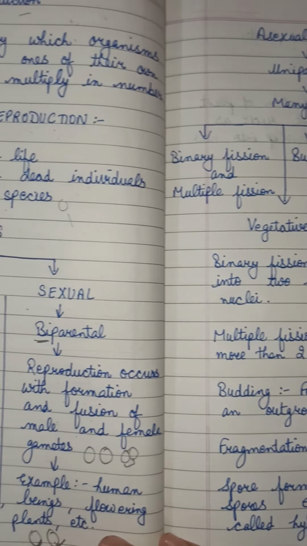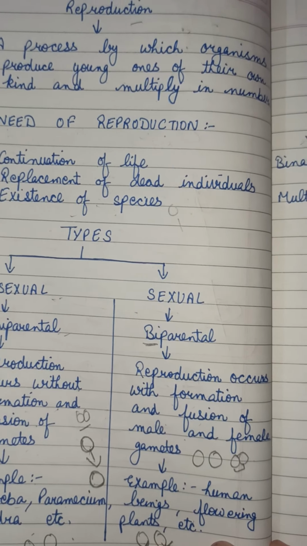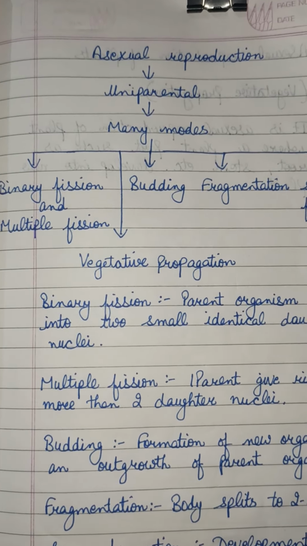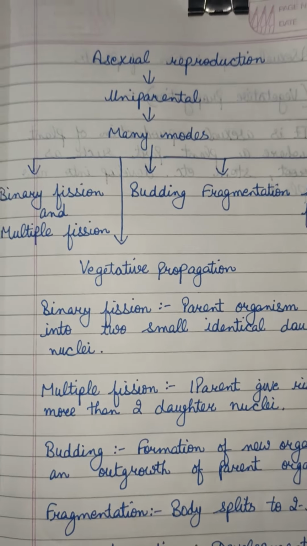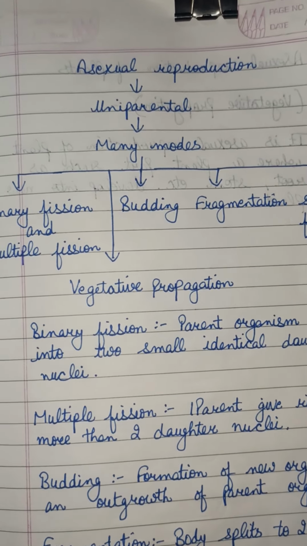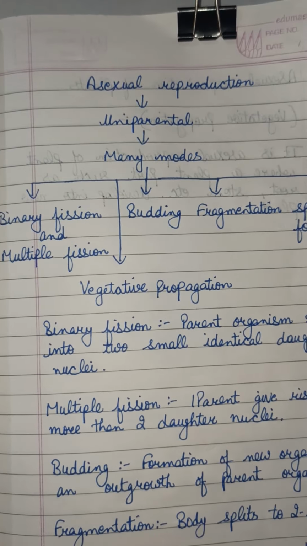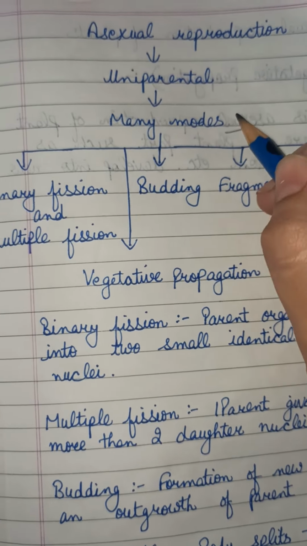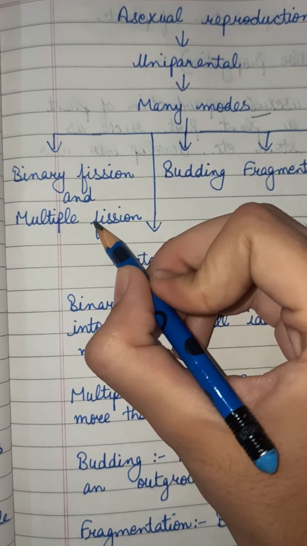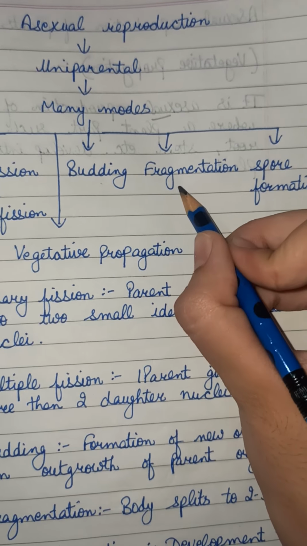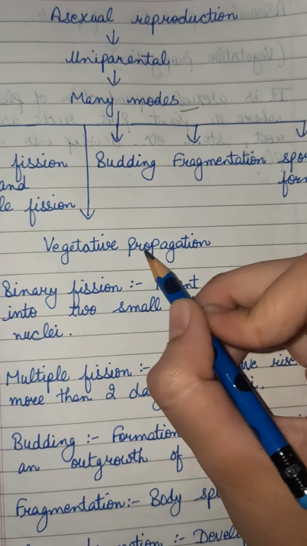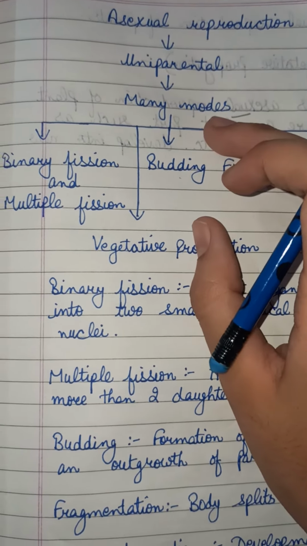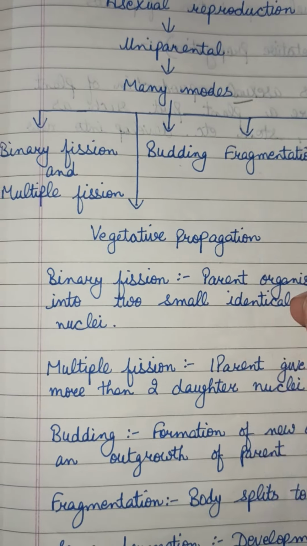So yesterday we completed the introduction of our chapter, reproduction. Now we will start our new topic, asexual reproduction, in detail. As we read yesterday, asexual reproduction is a uniparental mode of reproduction. So it has many modes: binary fission and multiple fission, budding, fragmentation, spore formation, and vegetative propagation. Broadly, these are the modes of asexual reproduction. So we will study these in detail.